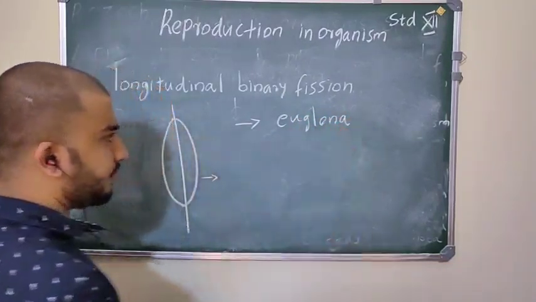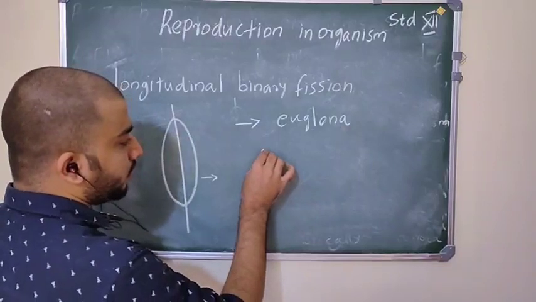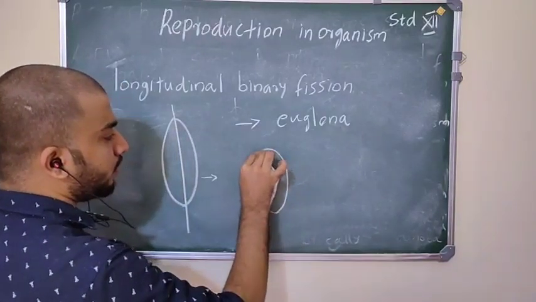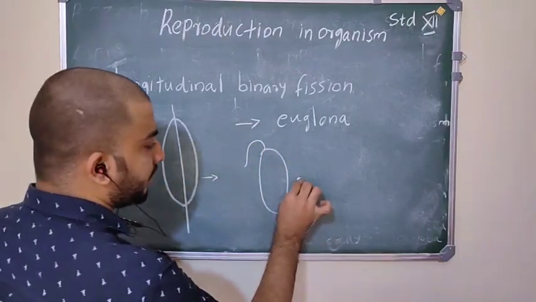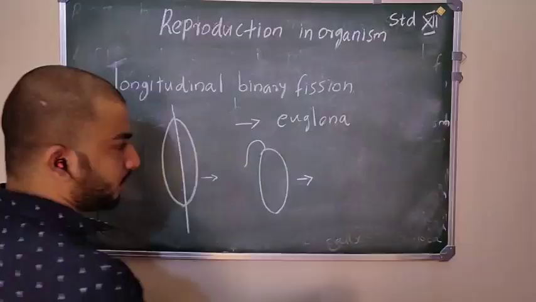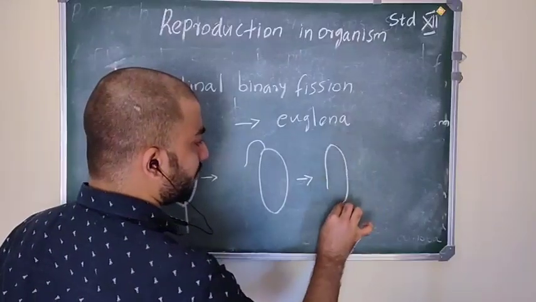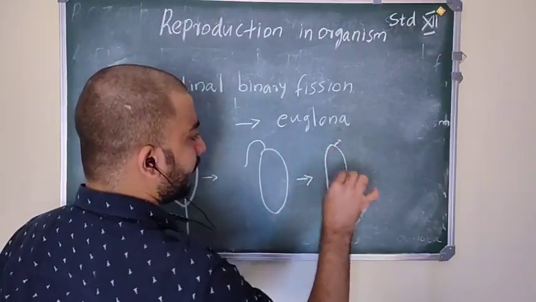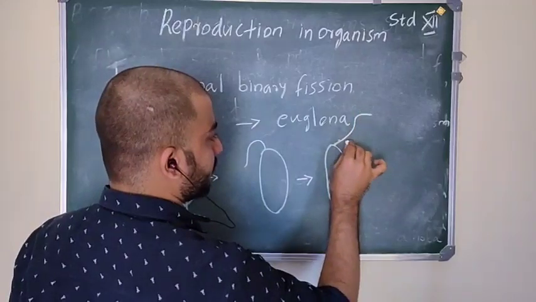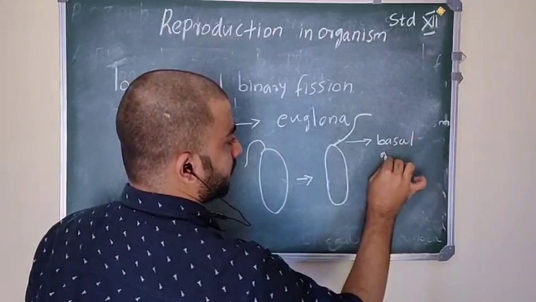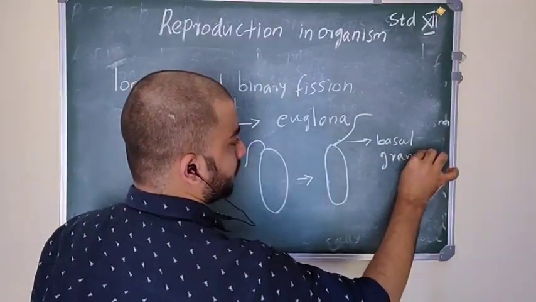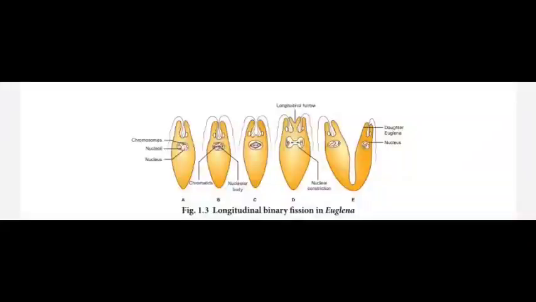At the time of division, only one daughter cell retains the flagellum of the euglena, and the flagellum of the other daughter cell is formed from basal granules. Figure 1.3 represents longitudinal binary fission in euglena.